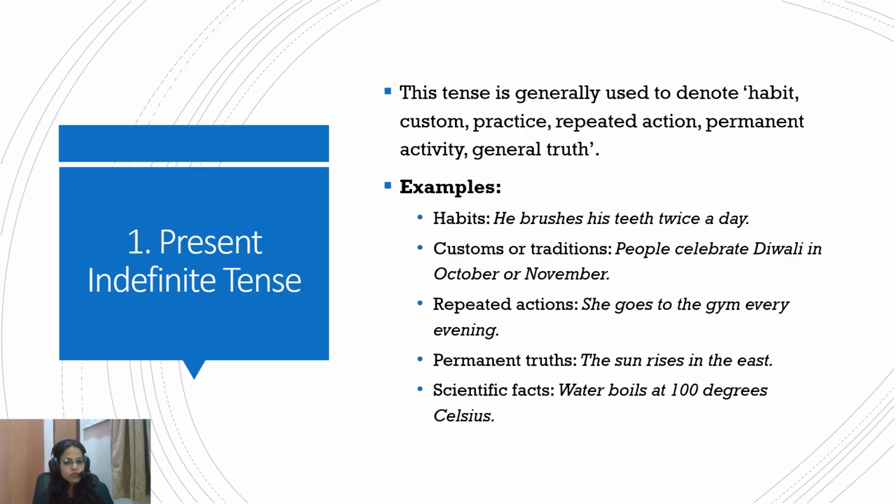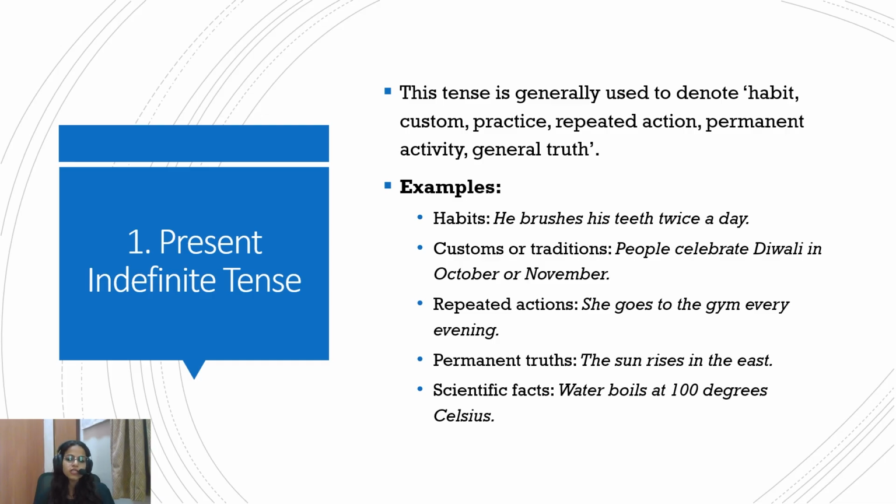It talks about your general habits, customs, practices, repeated actions, permanent activity, and general truths. So those are things that happen repeatedly or are pretty much established. For example, a habit: he brushes his teeth twice a day. This is present indefinite tense, or simple present tense, denoting a habit.